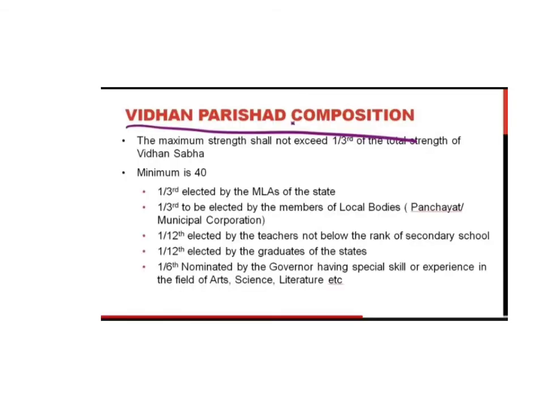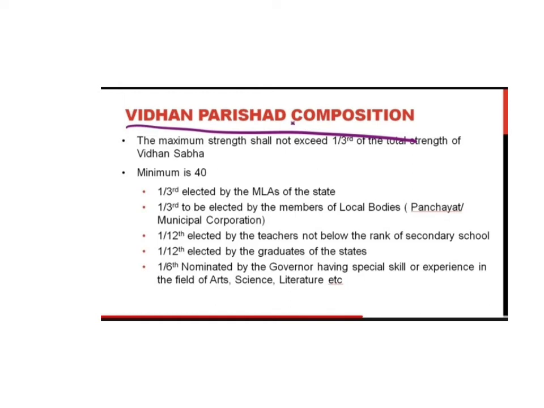So we can say that Vidhan Parishad composition, what is the strength of the legislative council? The maximum strength shall not exceed 1/3 of the total strength of Vidhan Sabha. Minimum is 40. 1/3 elected by the MLAs of the state. That means 1/3 of the members are elected by the MLAs, that is, members of the legislative assembly of the state.